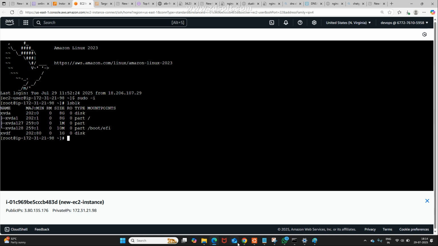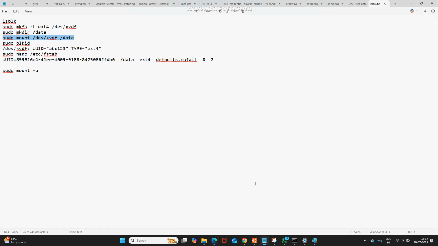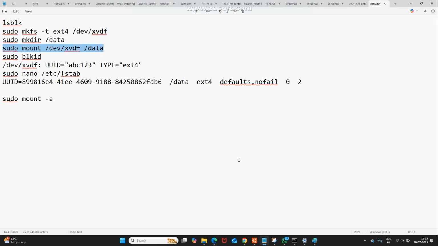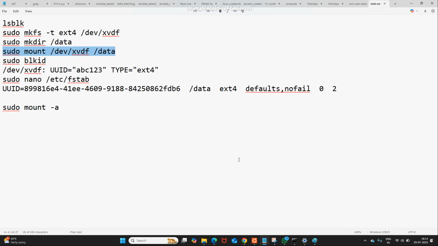Now, for this, I have a small documentation. You may see here, I have small documentation. Maybe this one I'll share with you. You need to follow this. Industry also follows the same strategy. What is the first command that I use? Please respond. lsblk. lsblk lists the block devices.